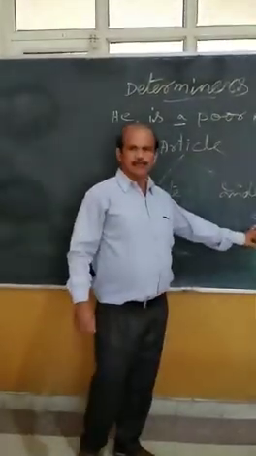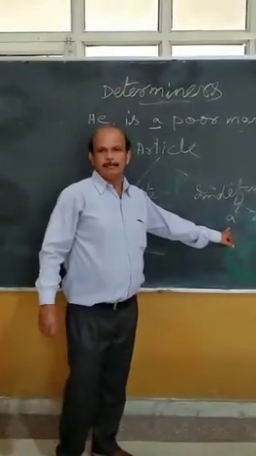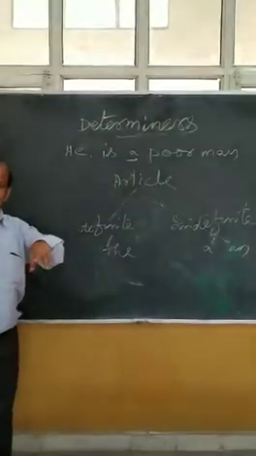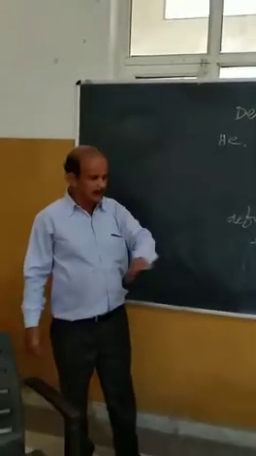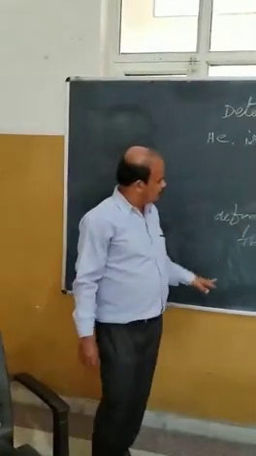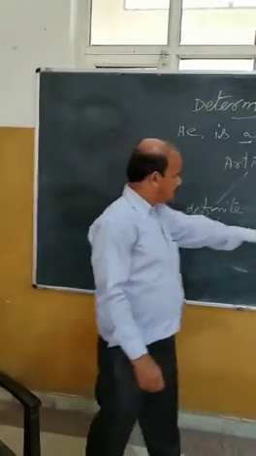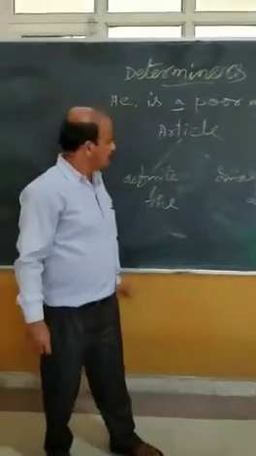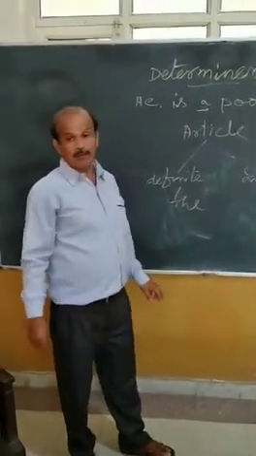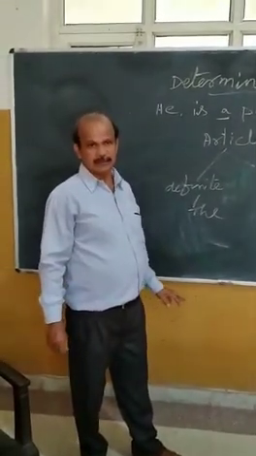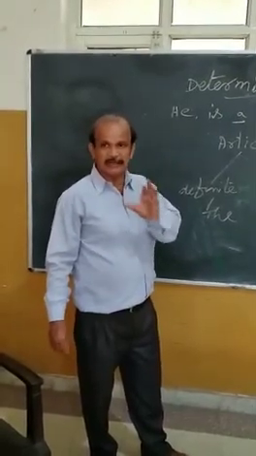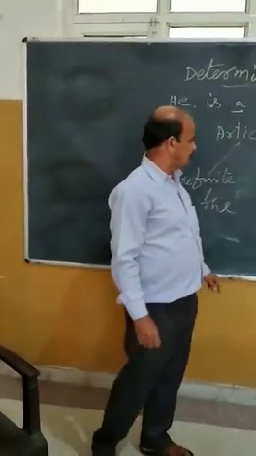A is used before a consonant sound: a woman, a boy, a fan, and so on. An is used before vowel sounds, when the first sound of the noun is a vowel sound.